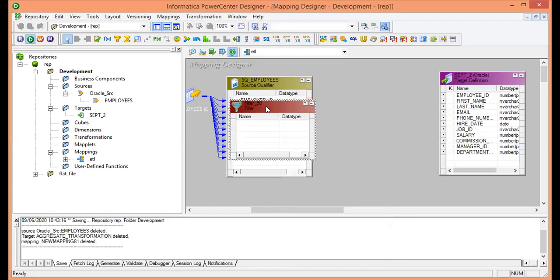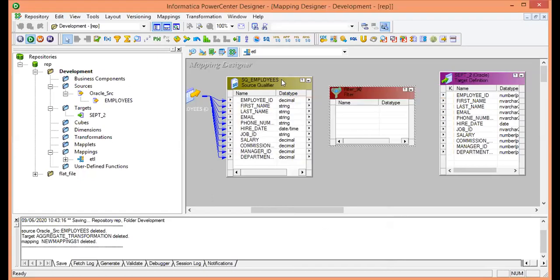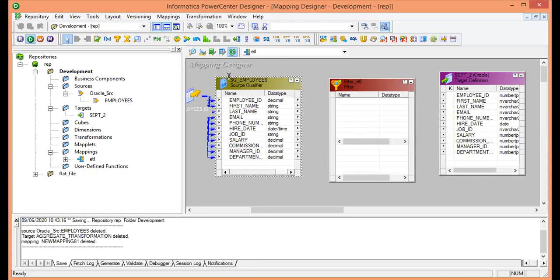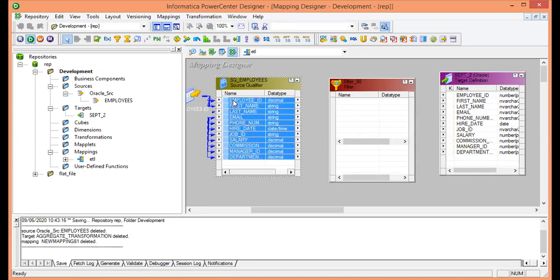So here we have imported our transformation, source table and the target table. Next, first I have to import all the data from the source table to the transformation. So how to do that? Make a single click on this, select all and just drag and drop it to the required transformation.